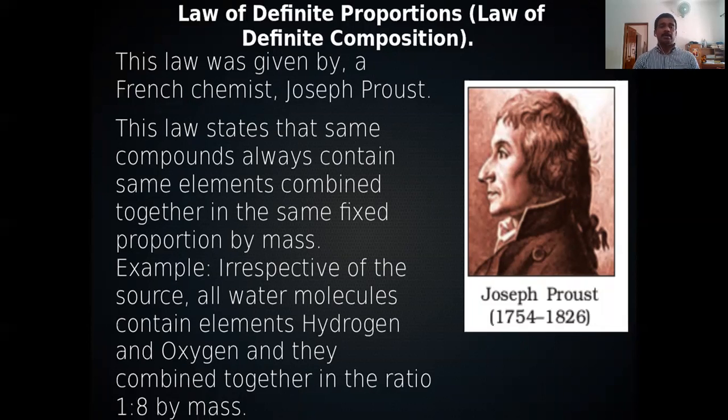This law was proposed by Joseph Proust, and it is about the composition of different compounds. For example, if we take water from a well, if we collect rainwater, or if we prepare water in the laboratory by the combination of hydrogen and oxygen or by the burning of hydrogen in oxygen,